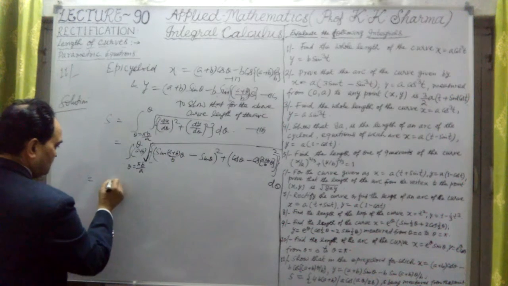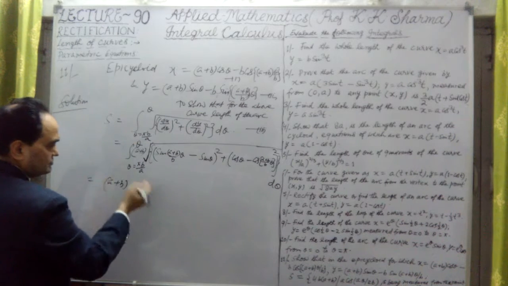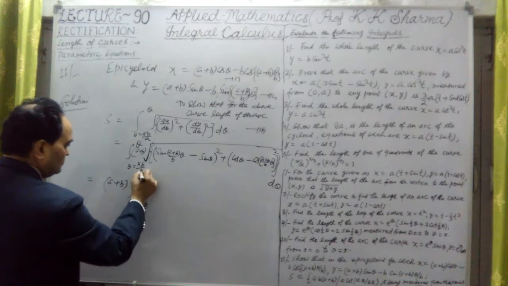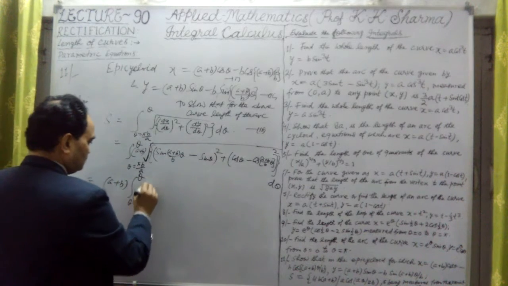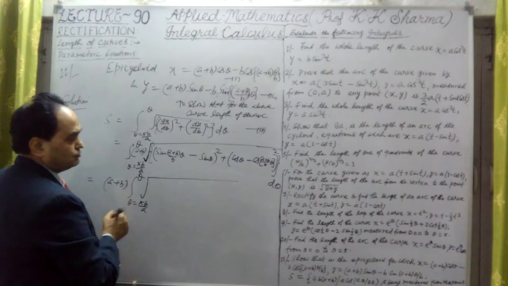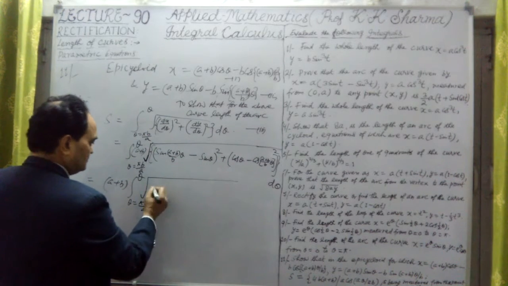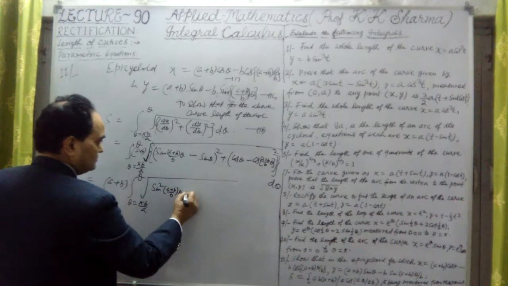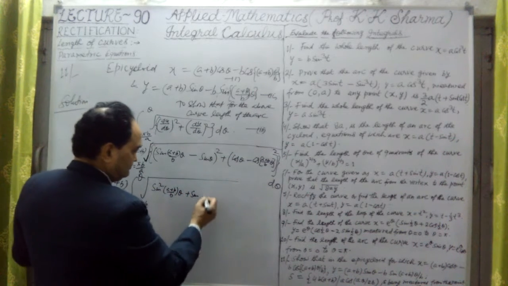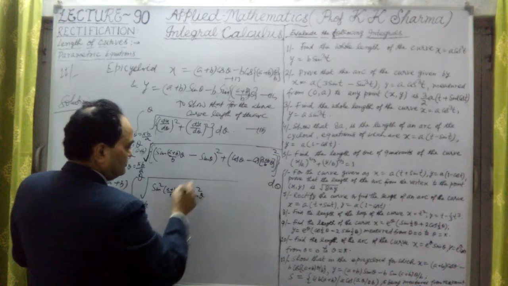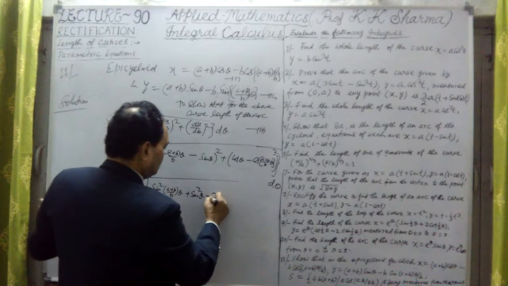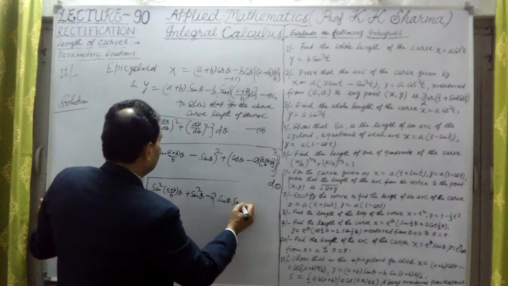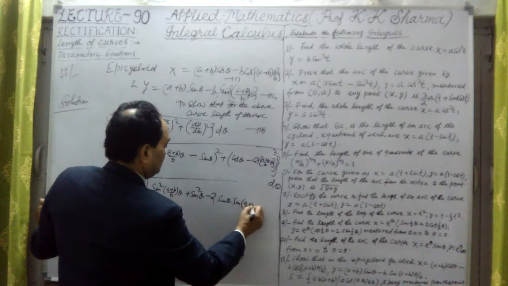Now let me clearly write it down. Before the limit, I have taken a plus b out of the integral sign, with theta equal to pi b upon a to theta. Now under the square root, let me check what comes out. Whole square of this plus whole square of this: sine square of (a plus b) upon b into theta, plus sine square theta, minus twice sine theta into sine of (a plus b) upon b into theta.